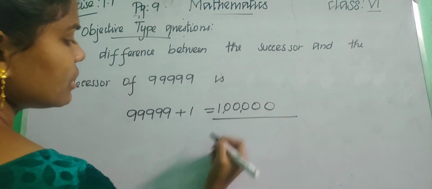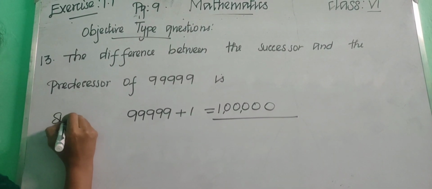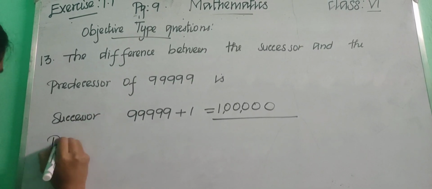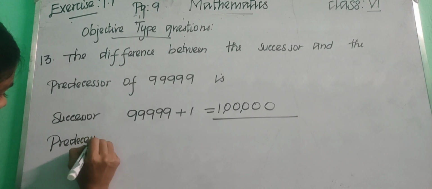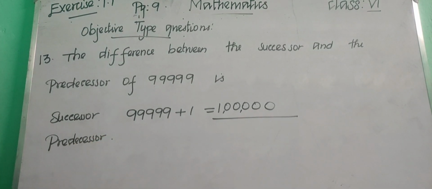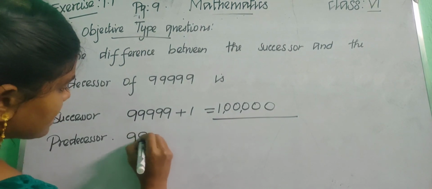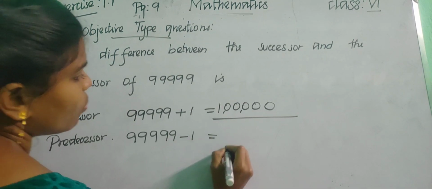So what will you get? You will get 1 lakh, right? So 1 lakh. Okay. If it is successor, it is 1 lakh. Okay. Successor. And then predecessor means what we need to do? Predecessor means minus 1, right? So 99,999.